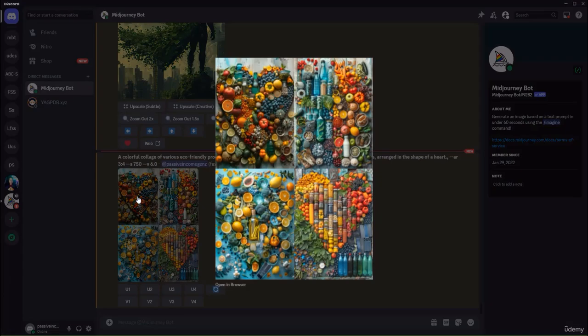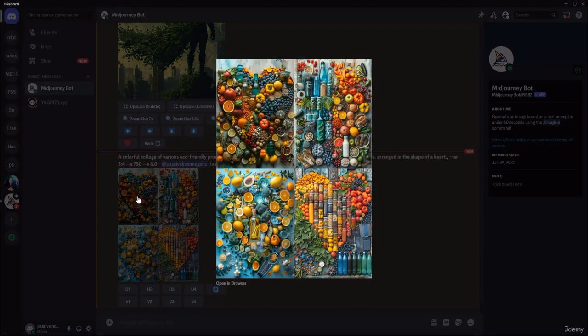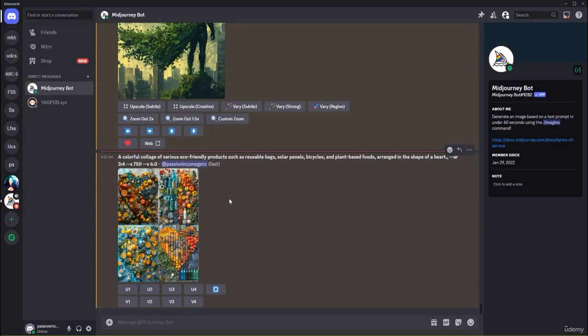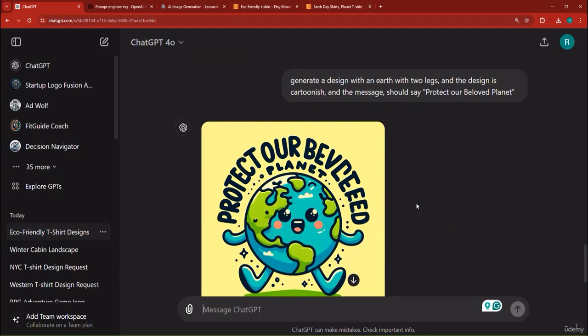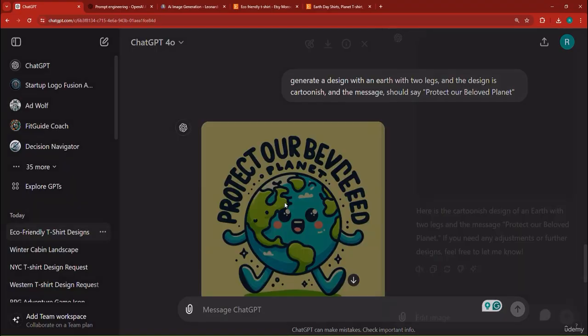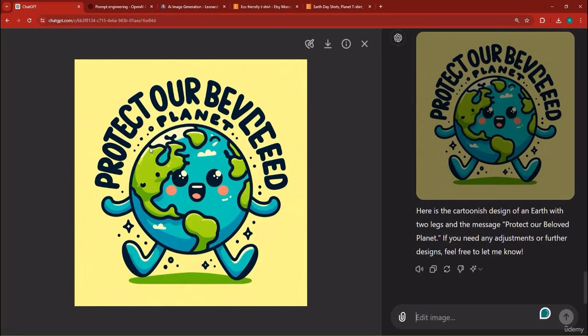And here is another image generated by Midjourney, and you can see that it looks pretty cool. Now, it might not really do well on a t-shirt, but you can see that Midjourney has that capability. Remember that you can also use the Niji model. But from now on, we're only going to use ChatGPT to generate the rest of the designs, because ChatGPT can write pretty good text. Now, it says protect our beloved planet.